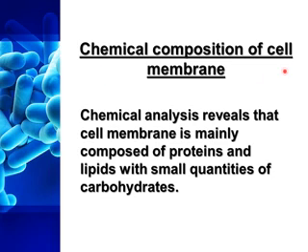Now, the chemical composition of the cell membrane. Chemical analysis reveals that the cell membrane is mainly composed of protein and lipids with a small quantity of carbohydrate. So protein and lipid are mainly present, and a small amount of carbohydrate is also present.